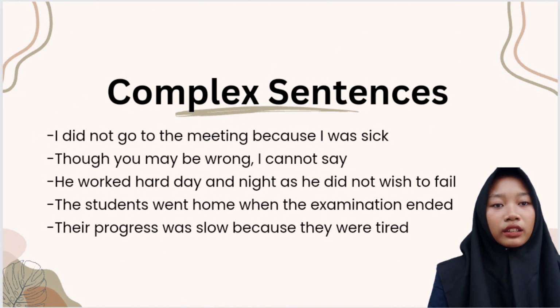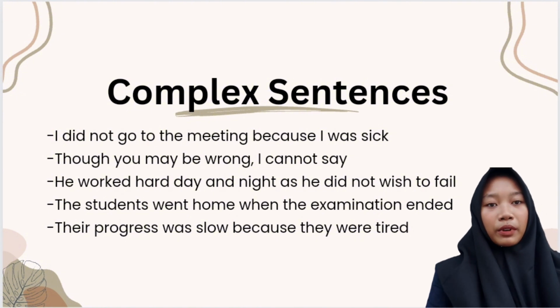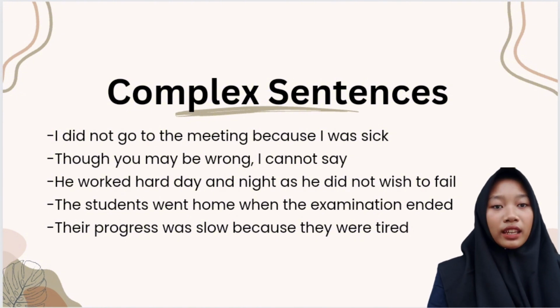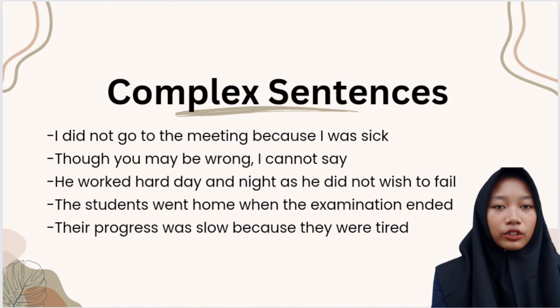He worked hard day and night as he did not wish to fail. The independent clause is he worked hard day and night, and the dependent clause is as he did not wish to fail. The dependent clause is introduced by the subordinating conjunction as, which shows the purpose or reason for the action in the independent clause.